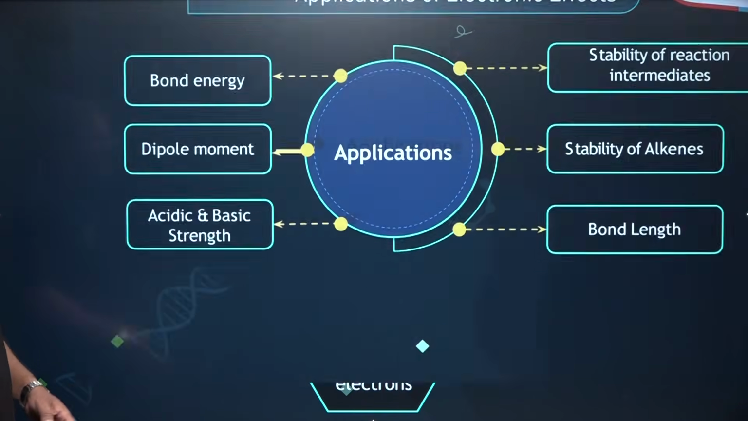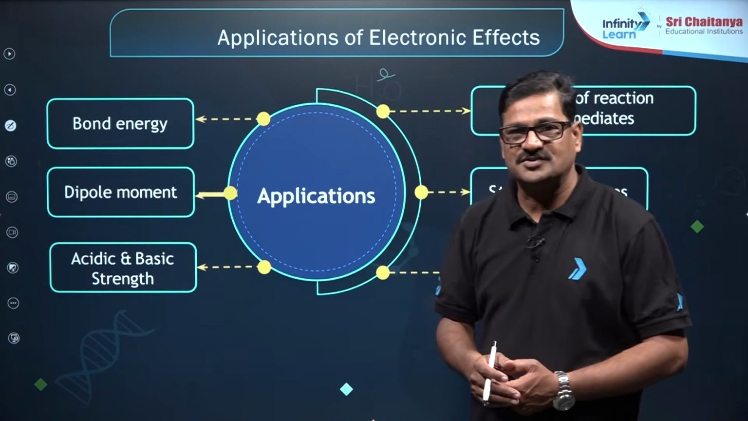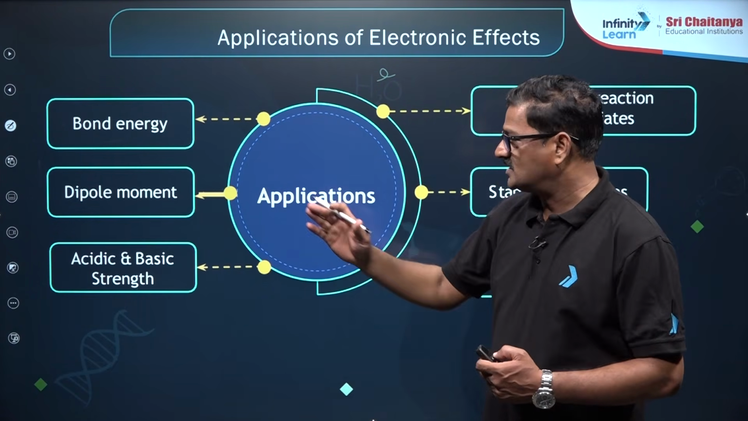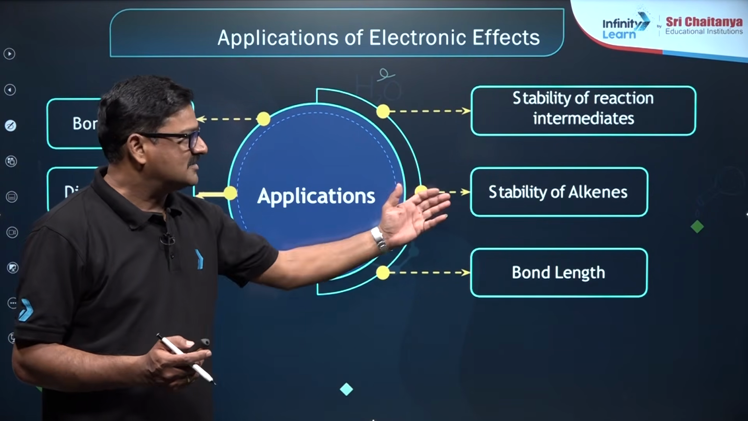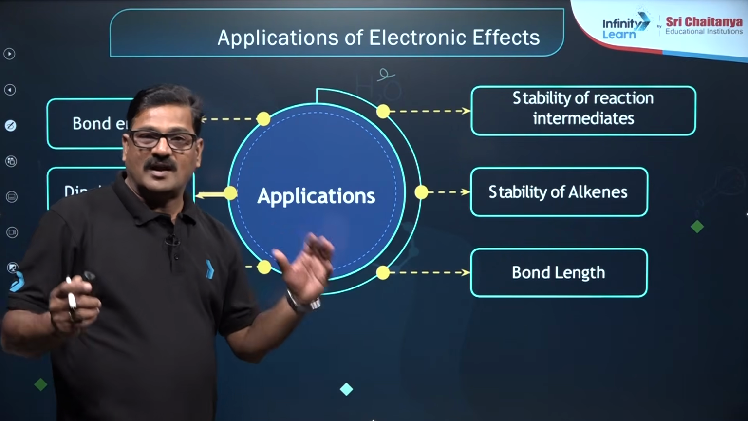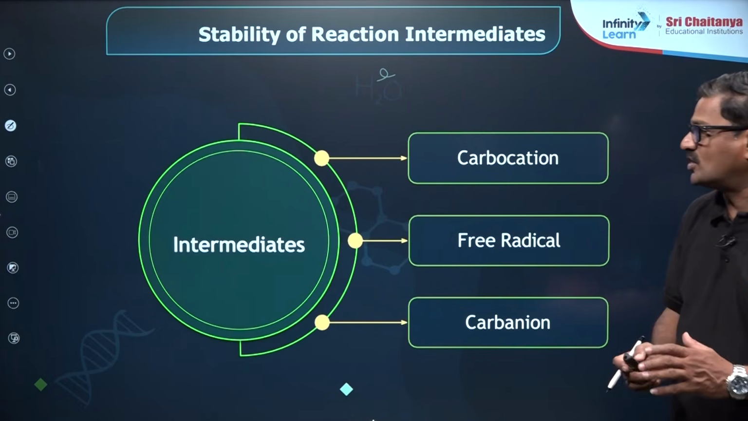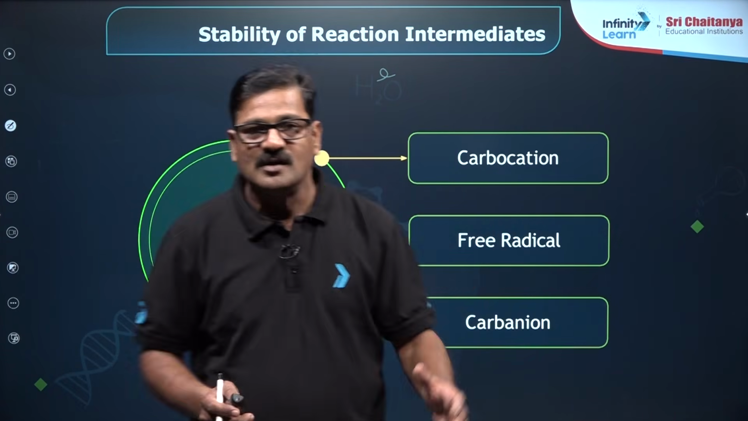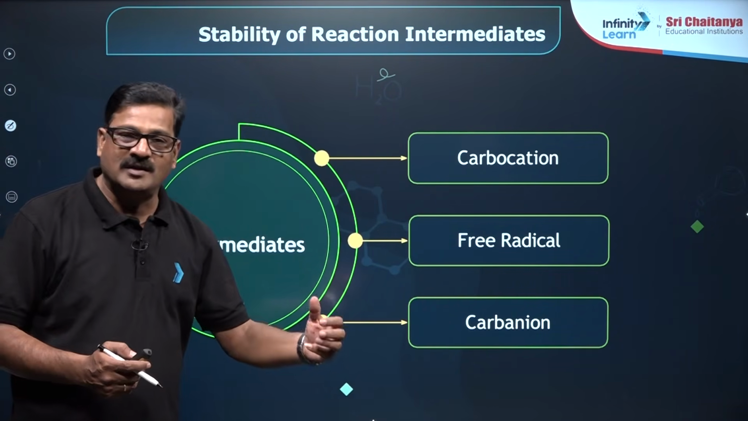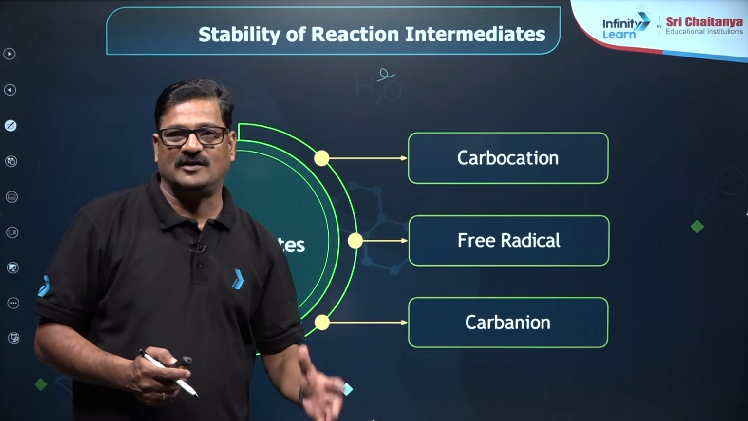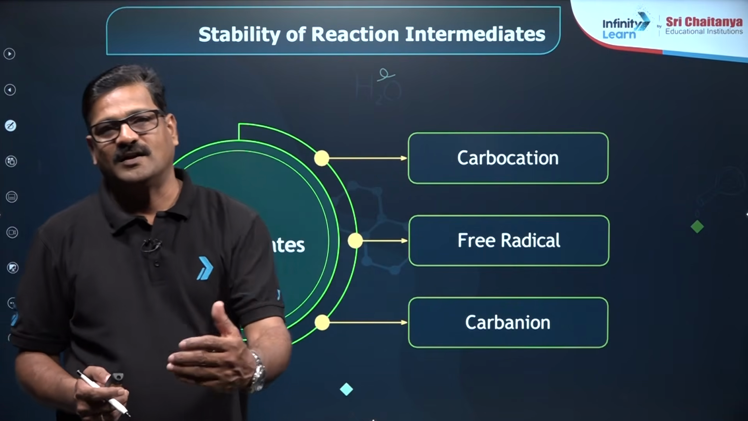So, let us see the total applications of the electronic effect. Electronic effects can influence bond energy, dipole moment, acidic and basic strength, and also stability of the reaction intermediates, stability of alkenes, and bond length as well. So, let us quickly look at each and every point over here. Let us talk about the intermediates. You have carbocation, carbanion and carbon free radical. In this, majorly you can see carbene, benzyne, nitrene and kind of things. But this is important. Mostly you can see these intermediates in organic reaction mechanisms.